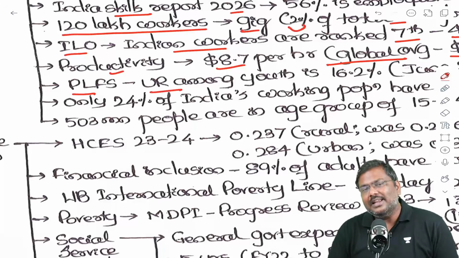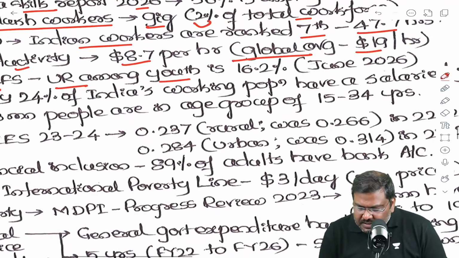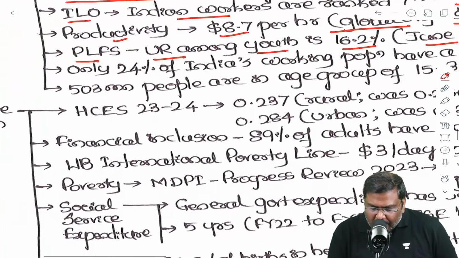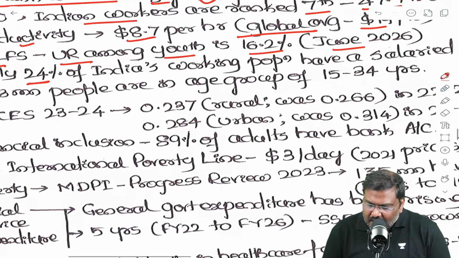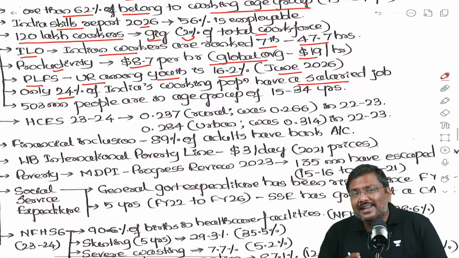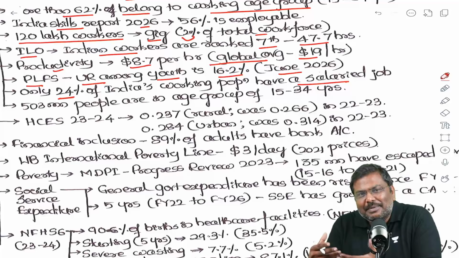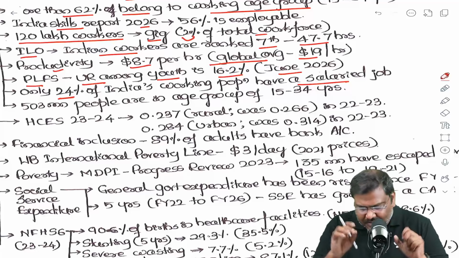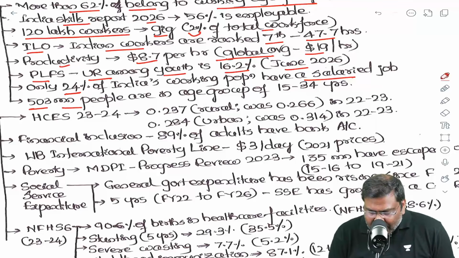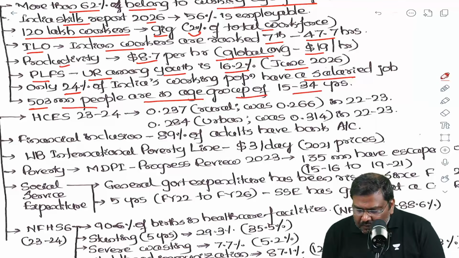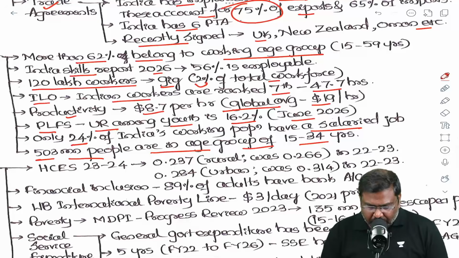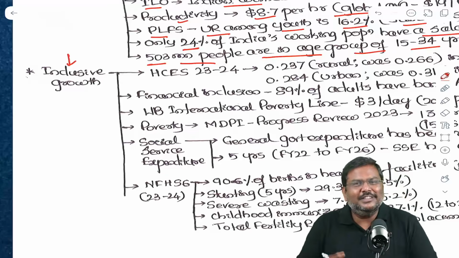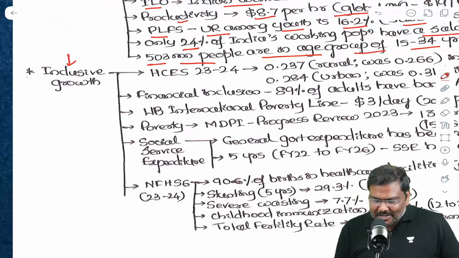PLFS data says unemployment rate amongst the youth is 16.2% according to June 2026 report. Only 24% of India's working age population has a salaried job. That basically means a lot of Indian workers are working in informal market. That's true, by the way. 503 million people are in the age group of 15 to 34 years. Finally, associated with certain inclusive growth, social indicators.